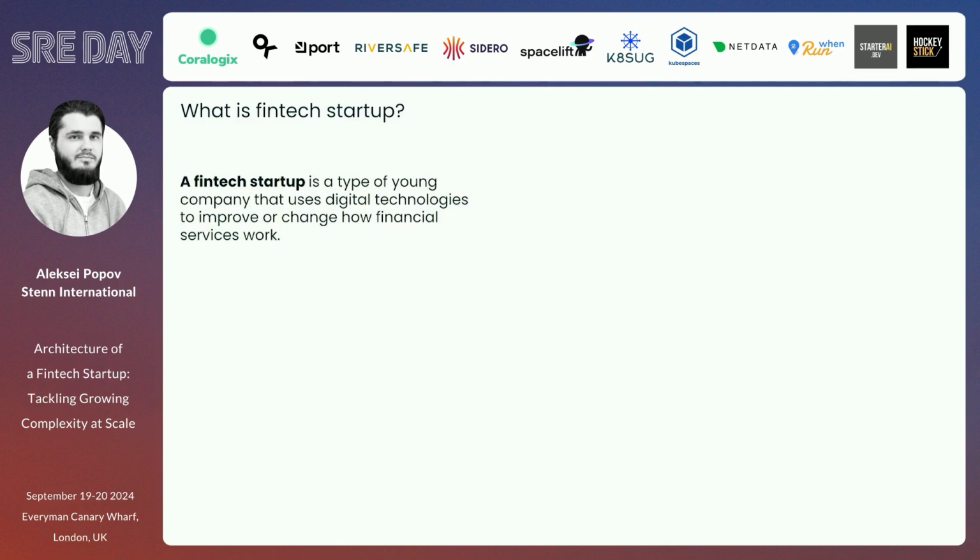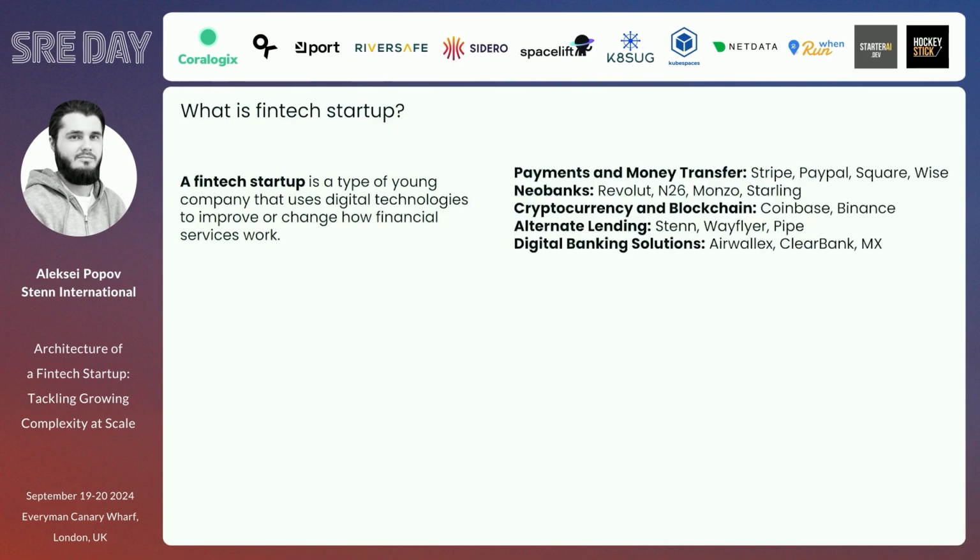Nothing complicated. A Fintech startup is a kind of young company which uses digital technologies to improve how financial services work. And we have a lot of examples. This is mainly UK, but in the world there are many other things like payments and money transfer, neobanks, cryptocurrency, alternate lending where Stan is located right now, and some digital banking solutions like Airwallex, Clearbank, and many other things.